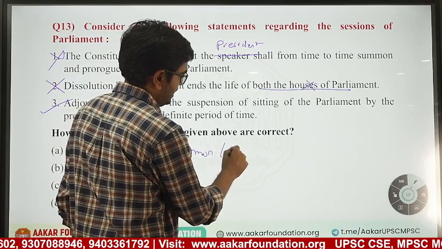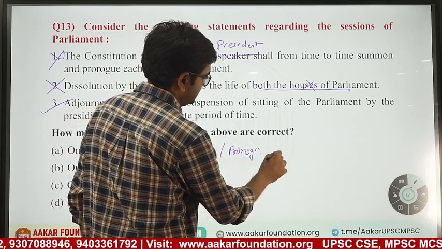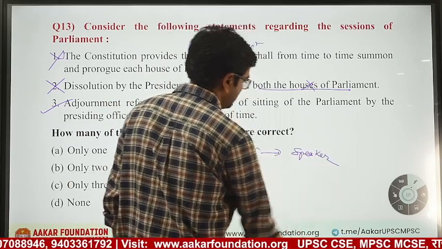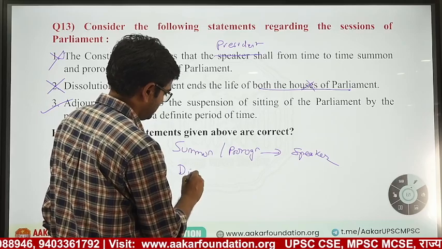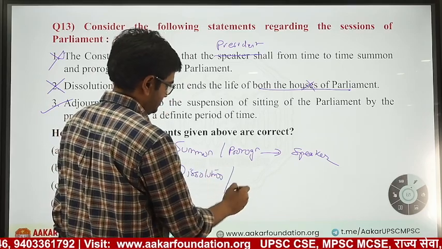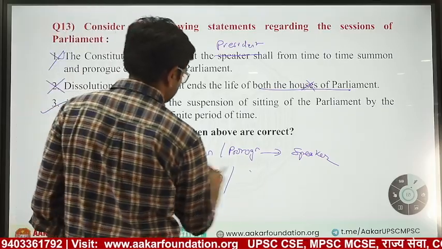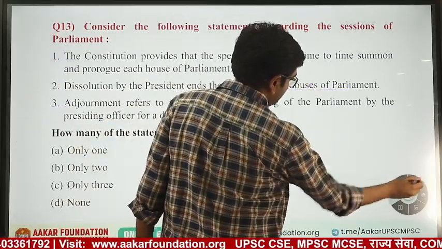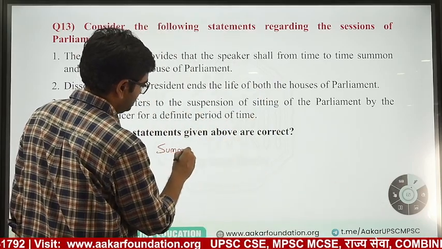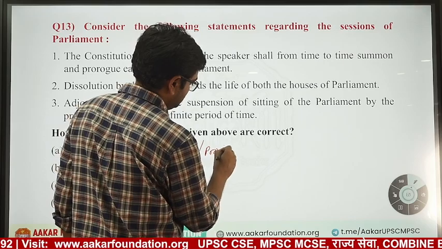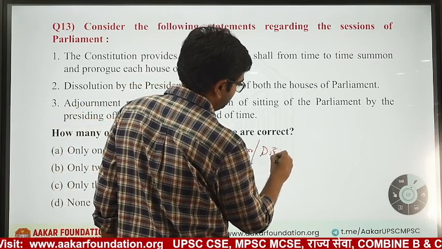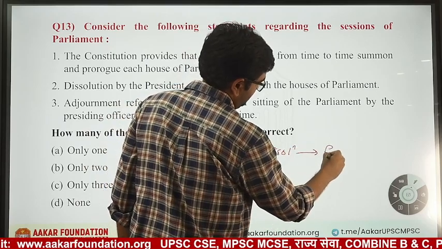Summoning of house and prorogation, that is end of the session. This is done by speaker or presiding officer. While dissolving of Lok Sabha, dissolution is all, I have written wrong. Summoning of the house, prorogation of the house, that is ending of the session, and dissolution of Lok Sabha, this is done by president.